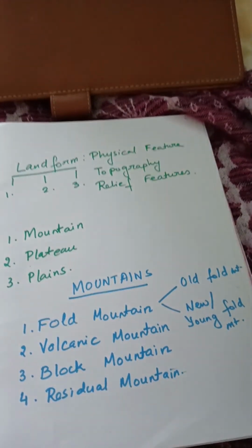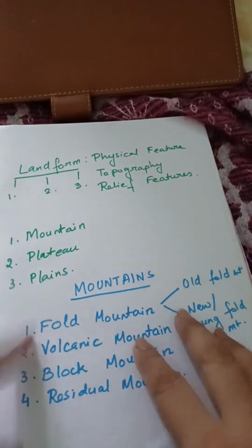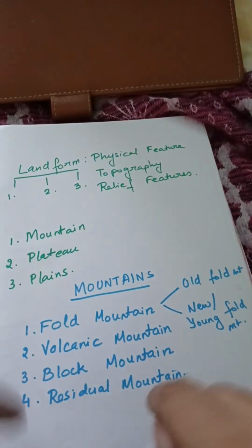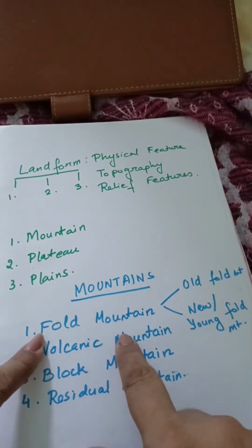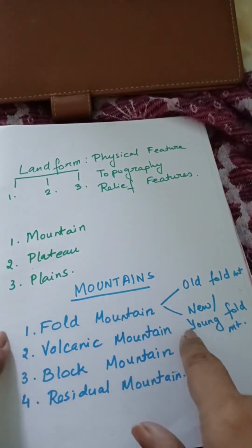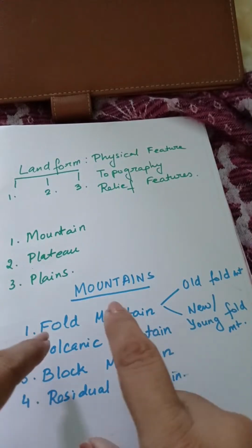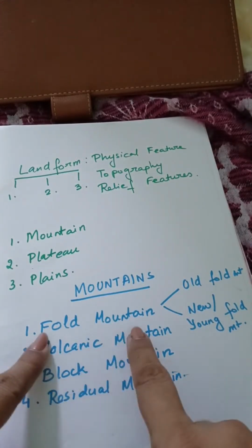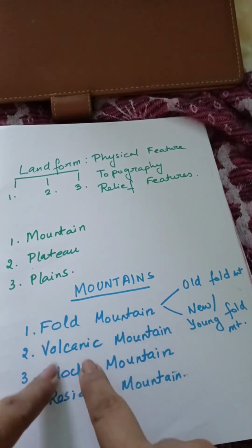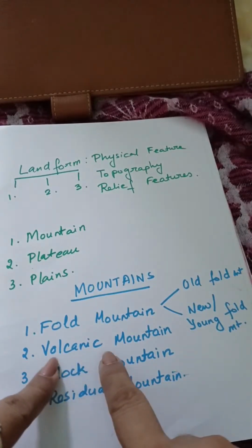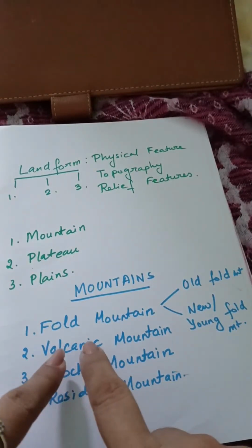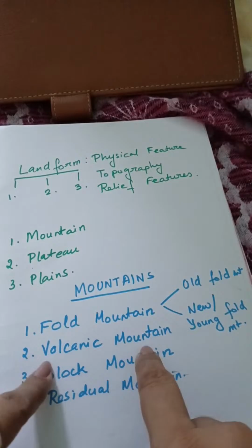Now let me give you a brief of all these mountains, how they are formed. Fold mountains, from the name, are formed out of folding. Today I will be discussing the formation of fold mountain in detail. Volcanic mountain, from the name you can understand that it is created by volcanoes.